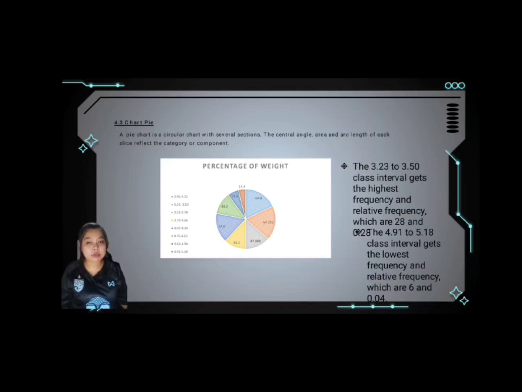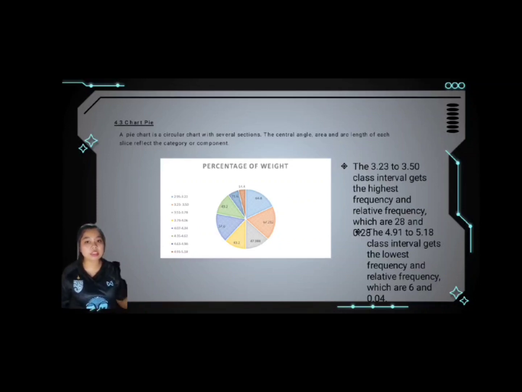In this graph, we will use the frequencies and the percentage of the weights. To find the percentage of the weight, we need to find the relative frequency first, and then by using the relative frequencies, we can find the percentage of the weight for this diagram.